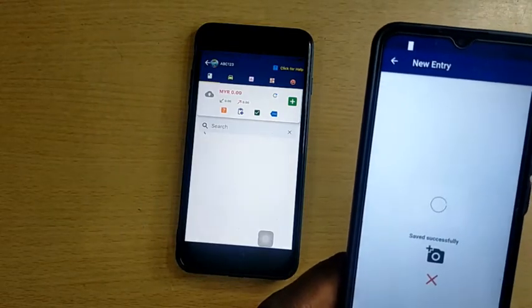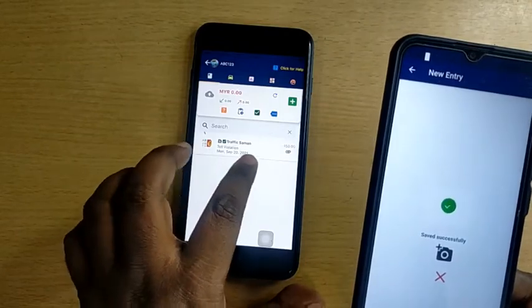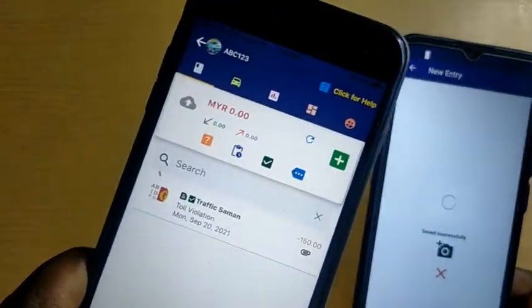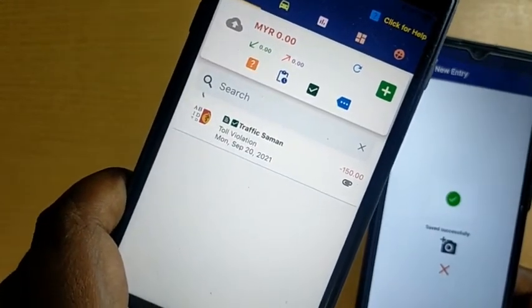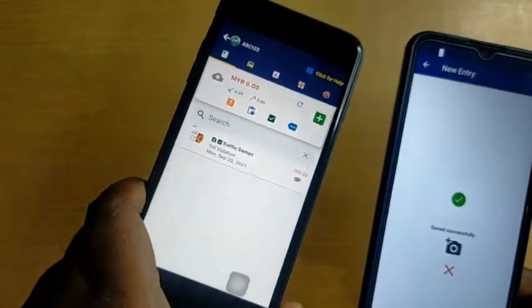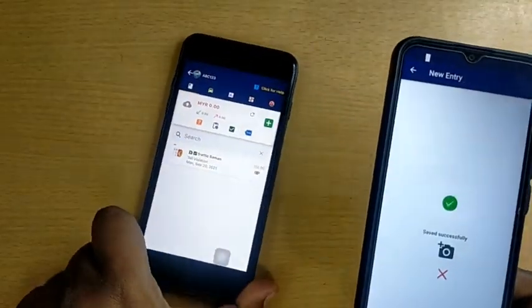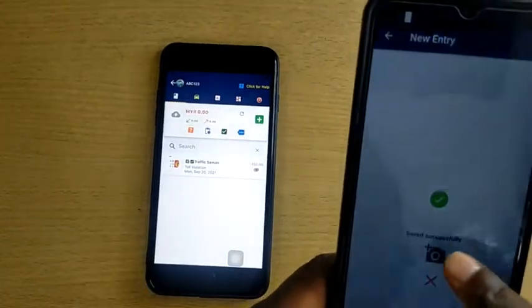Done. As proof, notice that this value is already available in the management device, which was notified that there is a toll violation. The amount is 150, with the date and time, and by whom. As proof of this violation, we can also attach a picture.